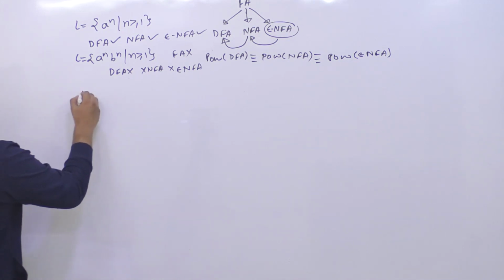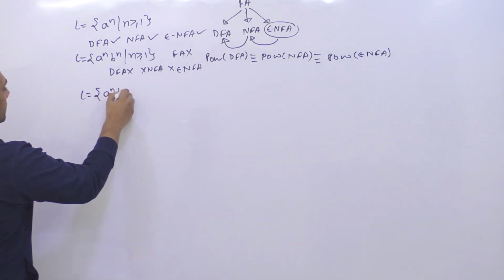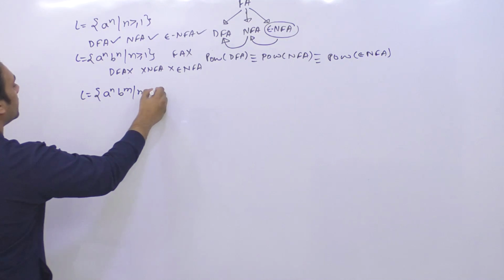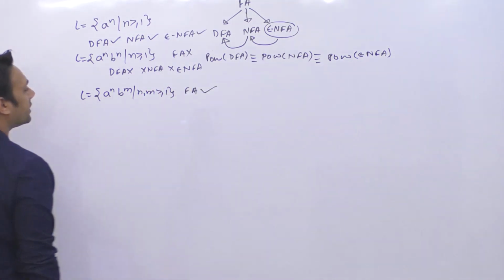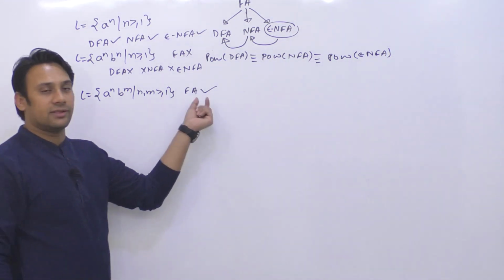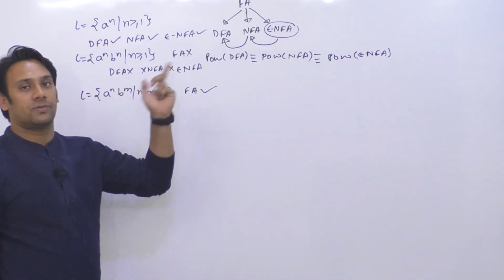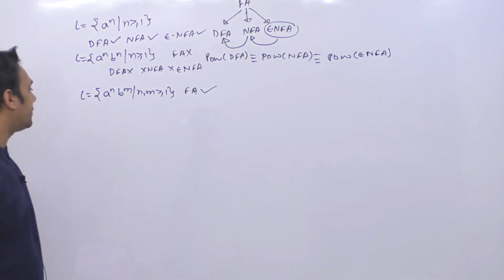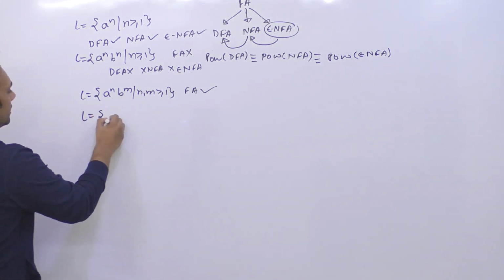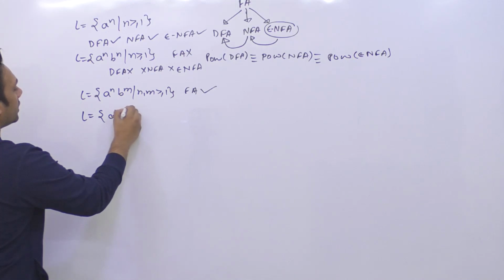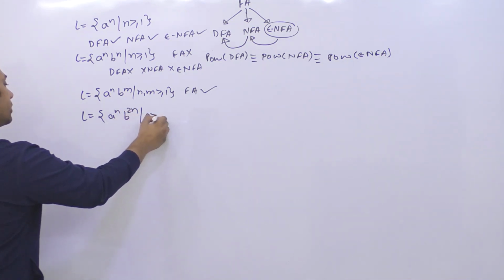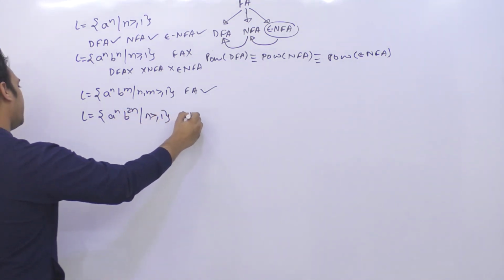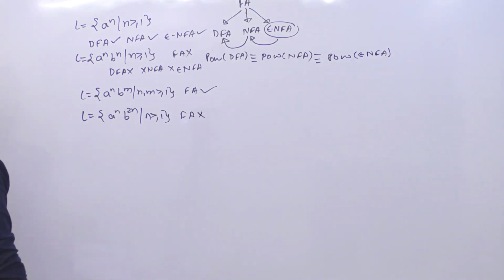If I take one more example, suppose you have a language a raised to power n, b raised to power m such that n, m is greater than or equal to 1. For this language, finite automata exist. When I say finite automata exist, it means DFA, NFA and epsilon NFA, all these three exist. But if I say the language is a raised to power n, b raised to power 2n such that n is greater than or equal to 1, for this the finite automata does not exist.